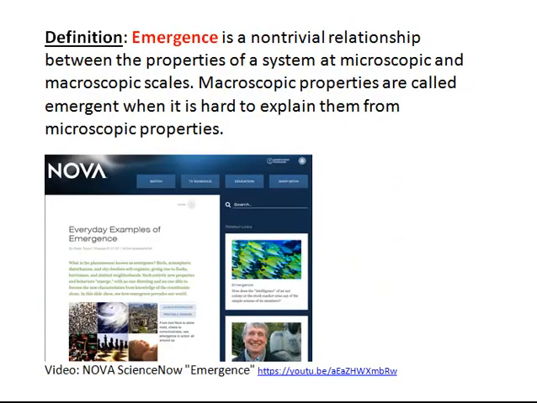Okay, so let's define emergence. Emergence is a non-trivial relationship between the properties of a system at macroscopic and microscopic scales. Macroscopic properties are called emergent when it's hard to explain them from microscopic properties. That's a lot of words for a very simple idea: the very localized interactions often don't give you a hint or a clue about what will happen at the larger scale.